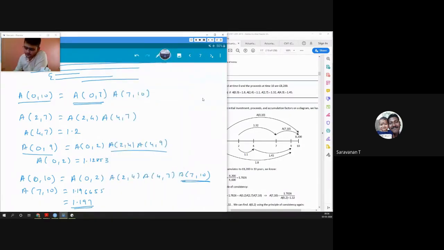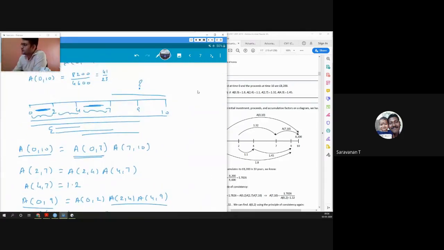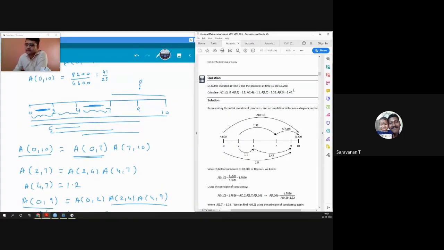So this was the principle of consistency. Now here, if you just see the question, they have not specified anything, whether it is simple interest or compound interest, whether the rate of interest is changing or not changing. We do not care what kind of rate of interest we were getting if we have the accumulation factors with us. So here we do not actually want to know what kind of rate of interest we actually had.